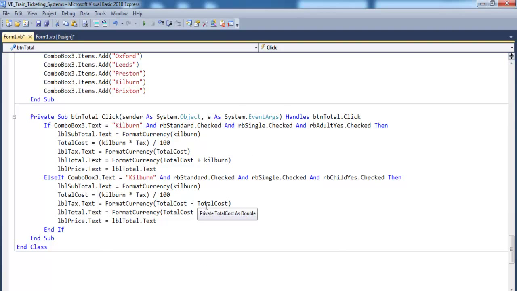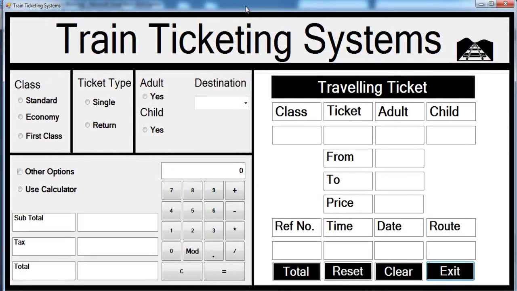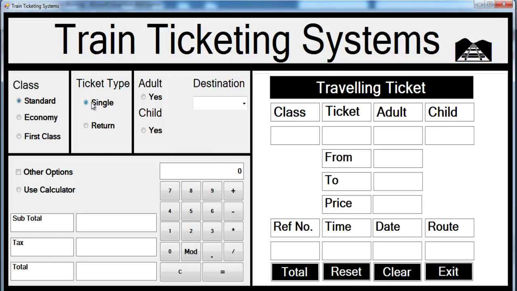And that will be the tax. At the end of the day, the tax will become 0. And let's minus all of this as well. Let's subtract all of that from here. Yeah, of course there can be all the different ways you can take care of that, but that will work as well. So if we come here now and just say single adult Kilburn, there you get a price there. You add this together, you get that. Supposing it's a child, you see that the child does not have to pay anything and the tax is 0, so that's much better.